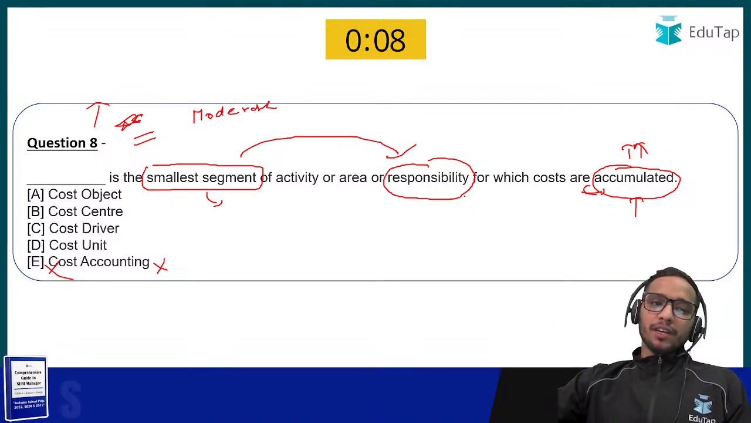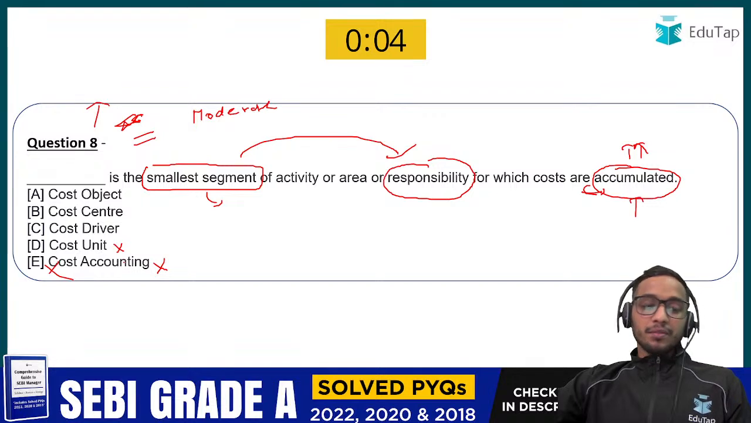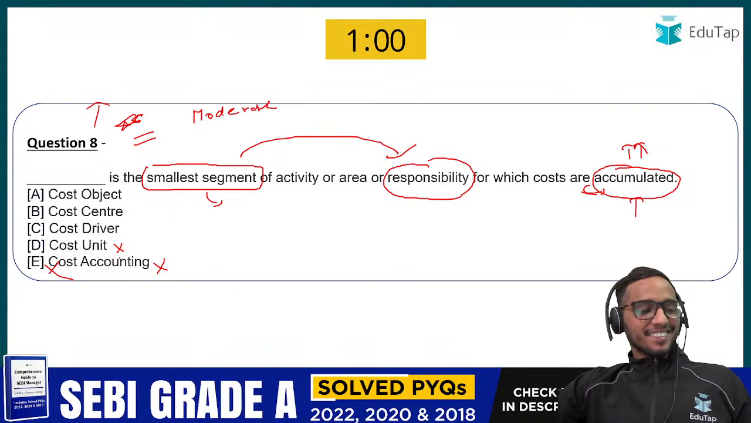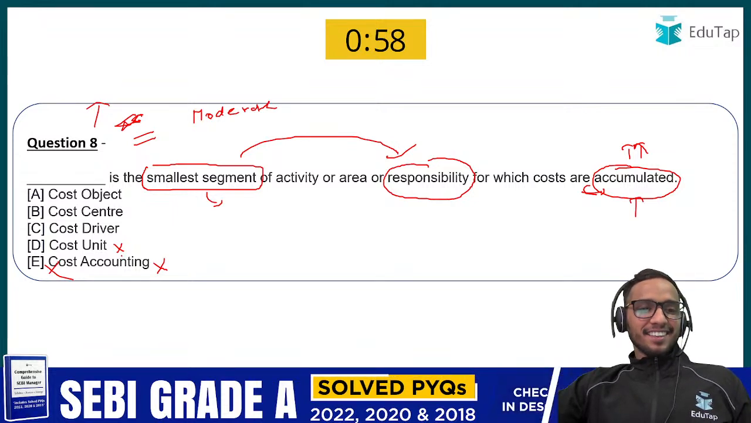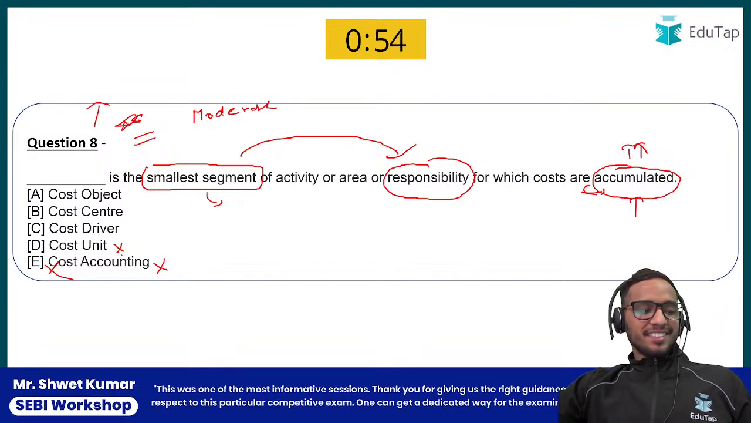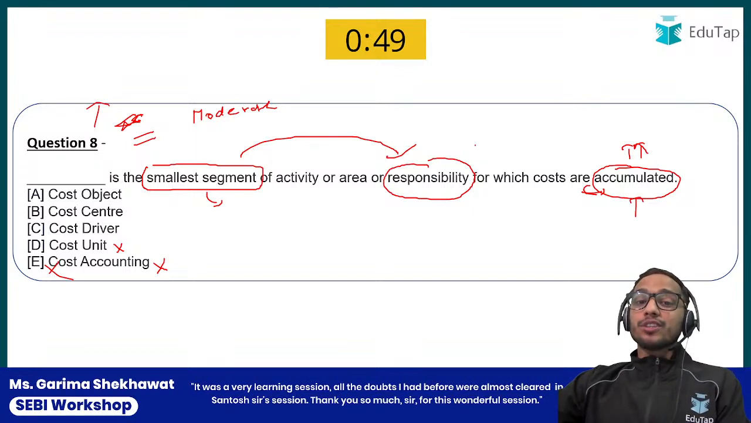Okay, I am going to eliminate this cost unit. Chalo, now tell me. What should be the answer? Two options are eliminated. Now tell me what should be the answer. Yeah, now everyone is correct. Good. Chalo. So the answer should be cost center, because costs are getting accumulated.